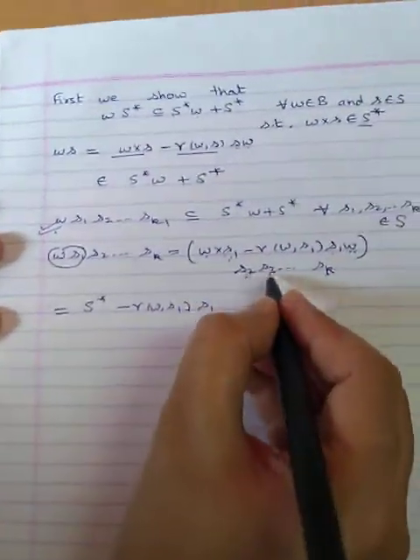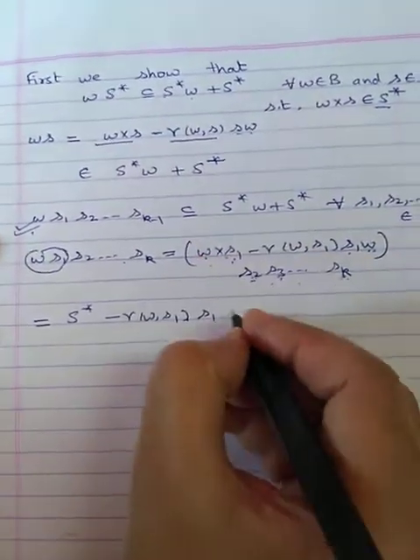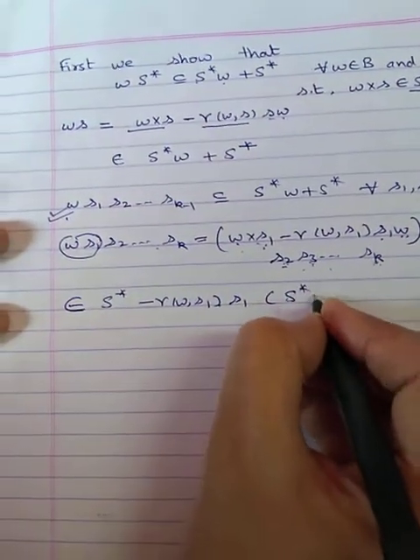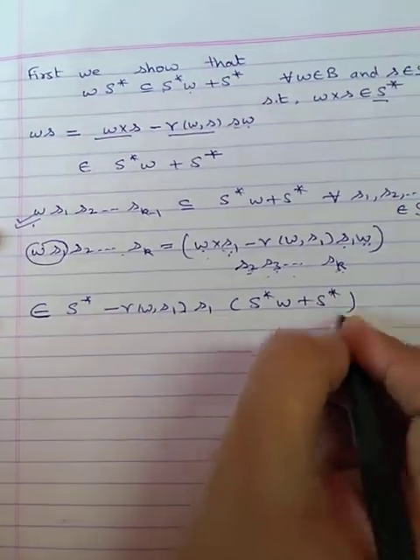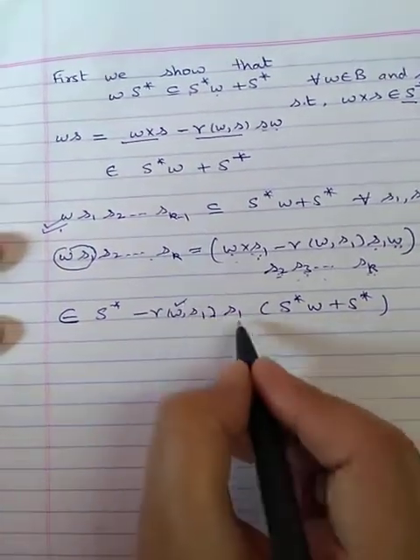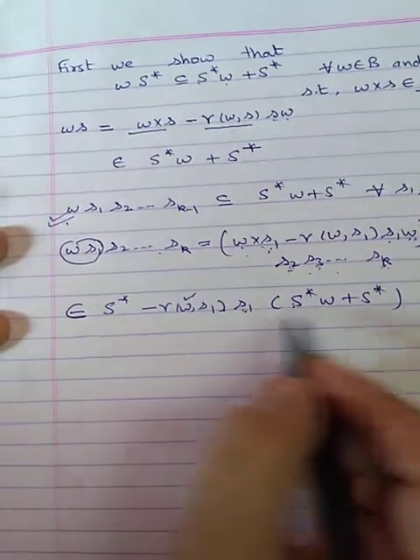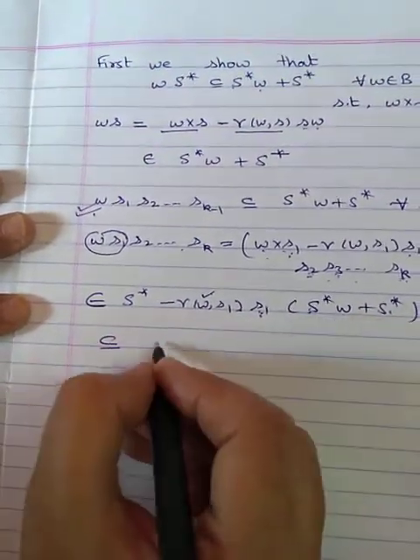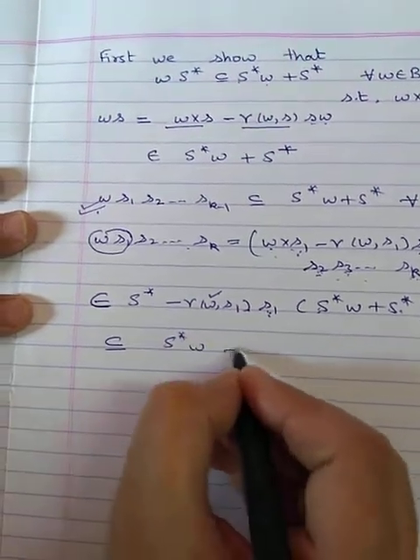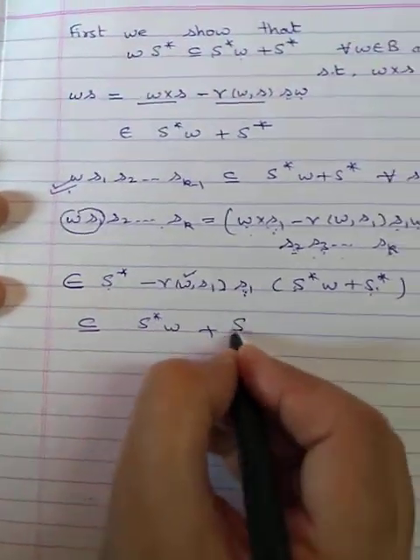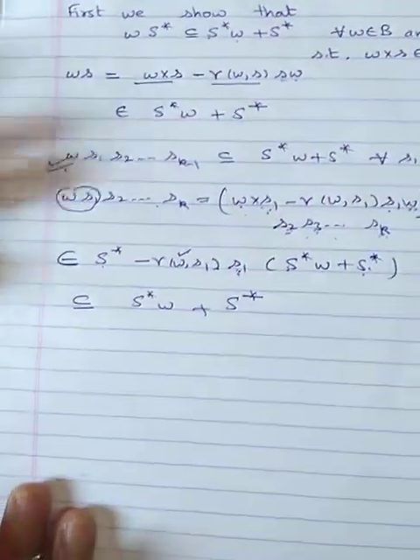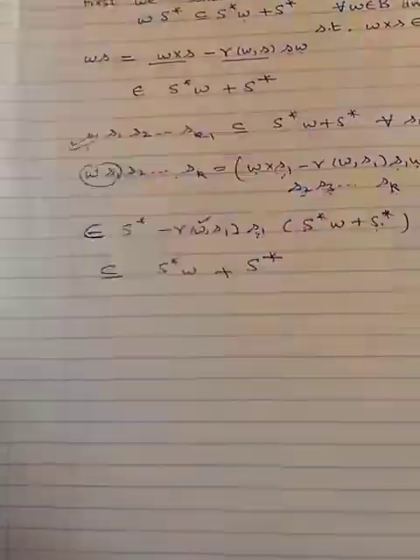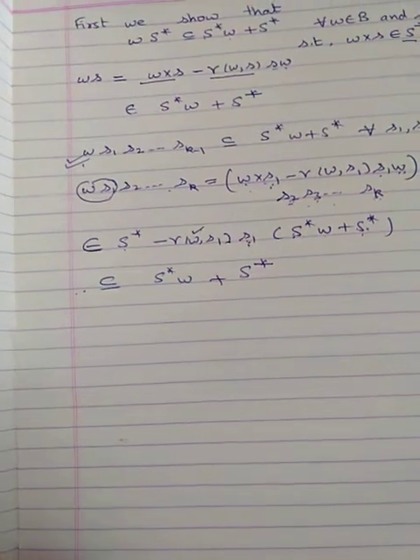So W, S2, S3, ..., Sk will be an element of S star W plus S star. Now this is a scalar, S1 is in S star, so this is also in S star, so we get that this whole expression is in S star W plus S star. So with the help of this, now we prove the second part of the lemma.